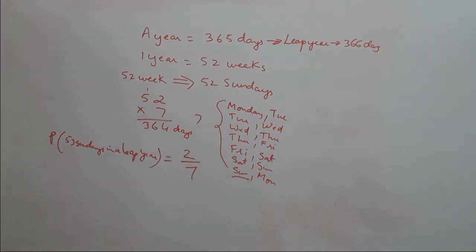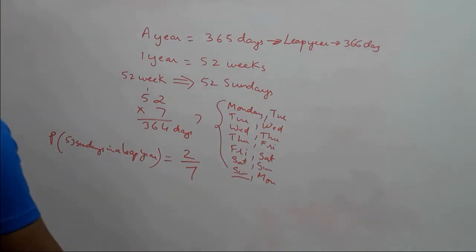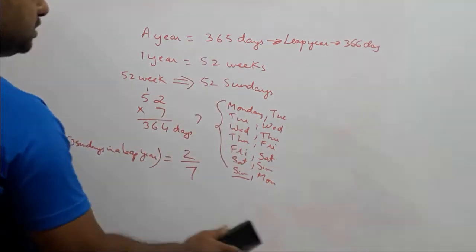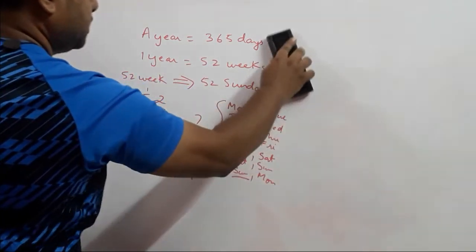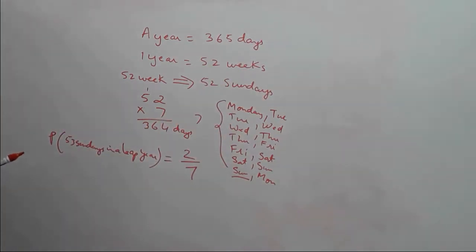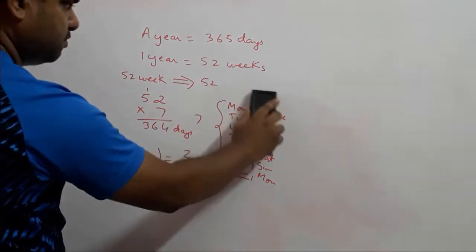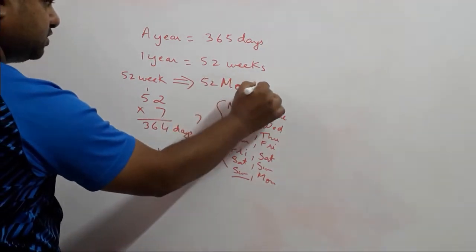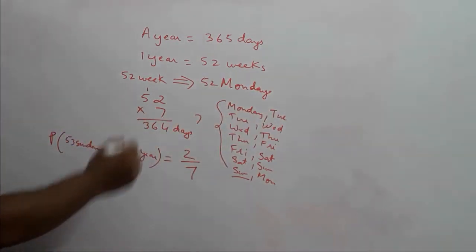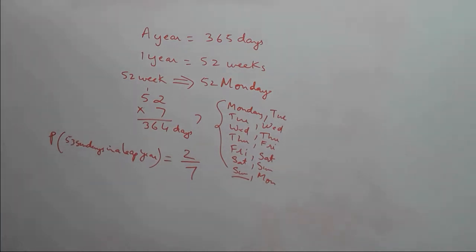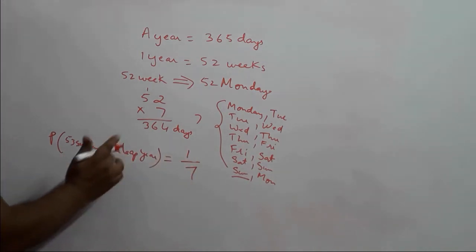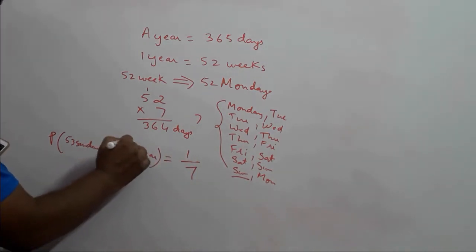Similarly, we can solve the 15th question, which says in a non-leap year, what is the probability of getting 53 Mondays? In a non-leap year we can remove this part and we have 365 days. We are looking for Mondays, so we get 52 Mondays for sure. What about getting 53 Mondays in a non-leap year?